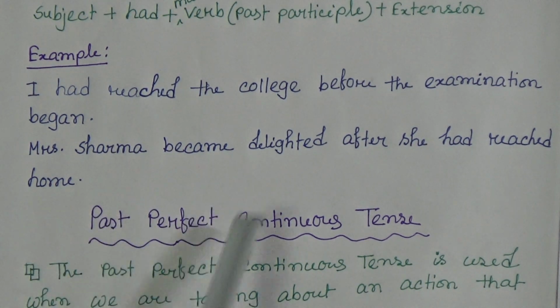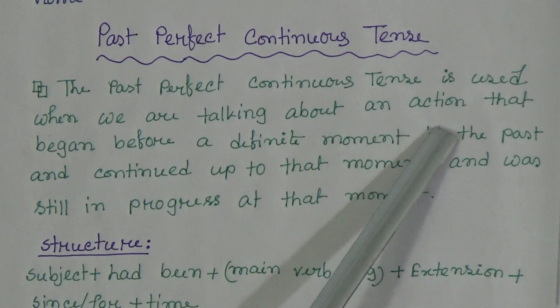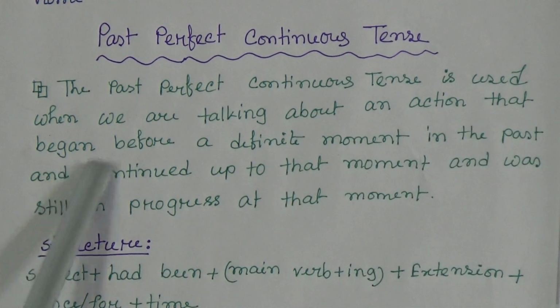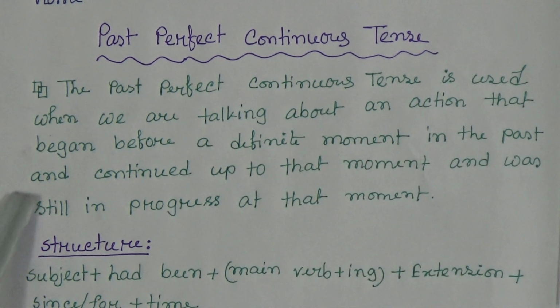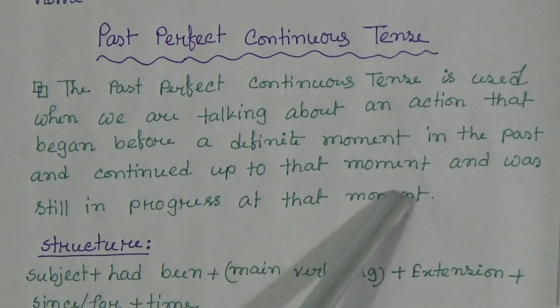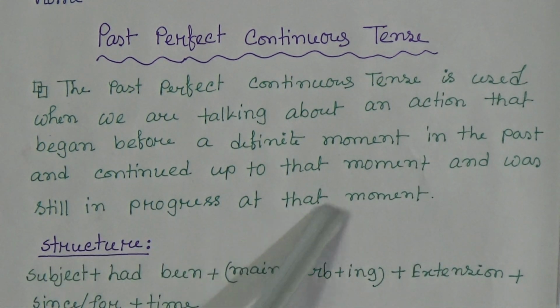Now past perfect continuous tense. What does it mean? The past perfect continuous tense is used when we are talking about an action that began before a definite moment in the past and continued up to that moment and was still in progress at that moment.